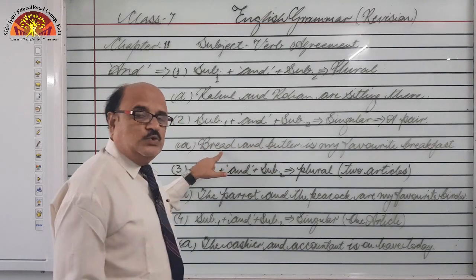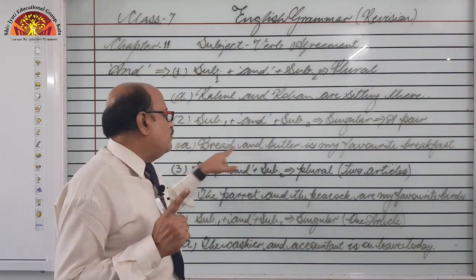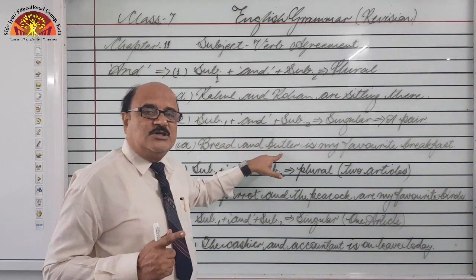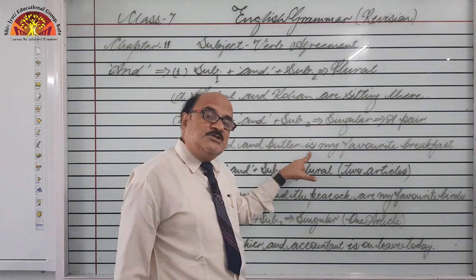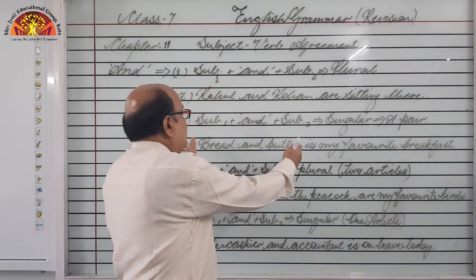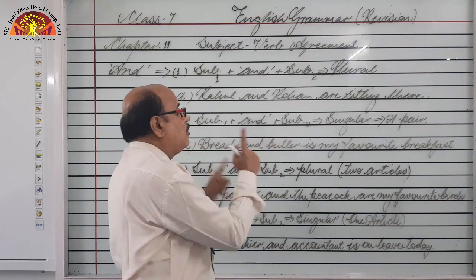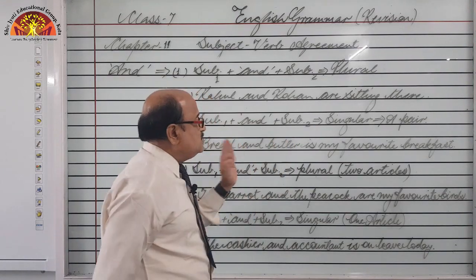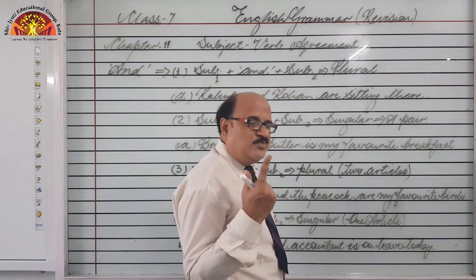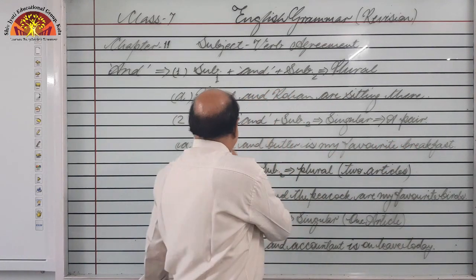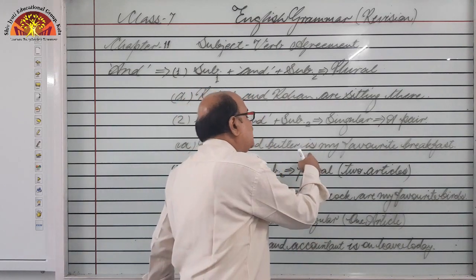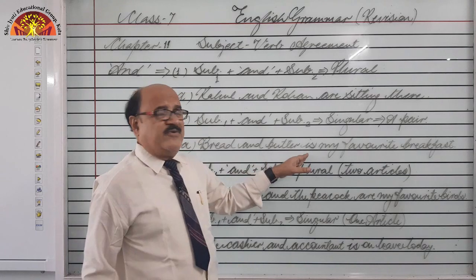Here also two separate nouns have been used with and: bread and butter. One noun is bread, the second noun is butter, but the verb being used in this sentence is is. Why? Because we are talking about bread and butter, two nouns in the form of a single pair. I am talking about my breakfast. Breakfast is always singular. So bread and butter make my breakfast, so we can say this is my favorite breakfast.